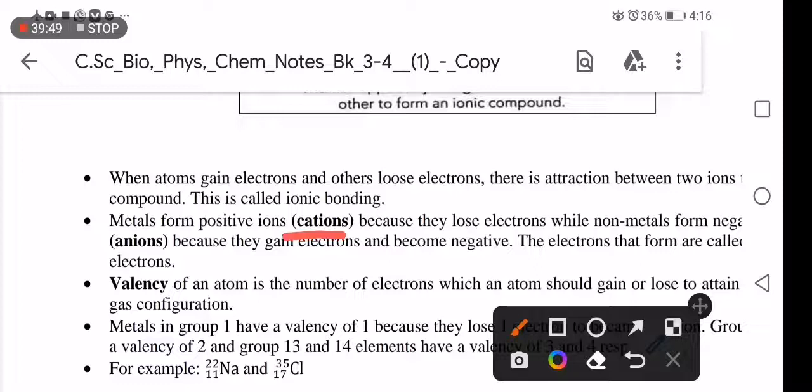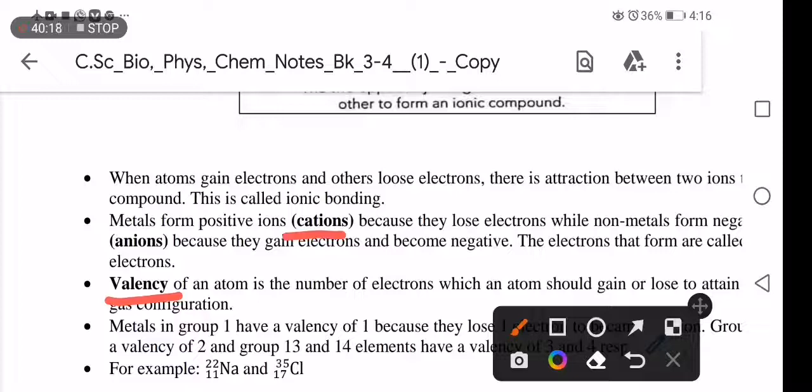There is what you call valence, and what you call valence electron. Here we have the definition. The valence of an atom is the number of electrons which an atom should gain or lose to attain noble gas configuration.